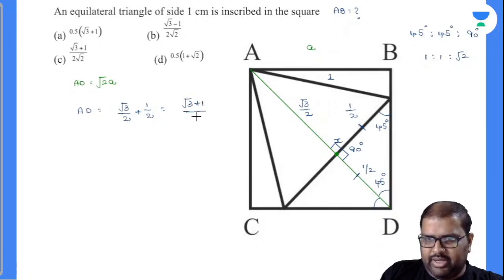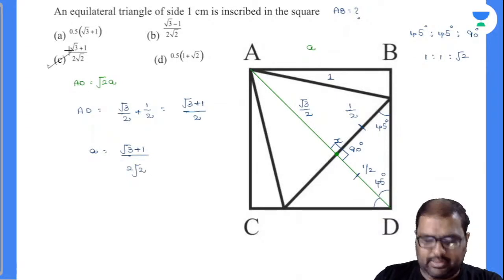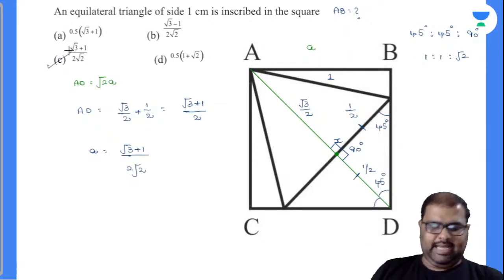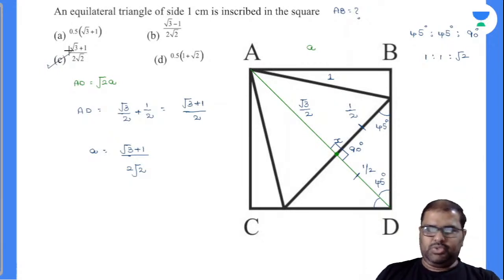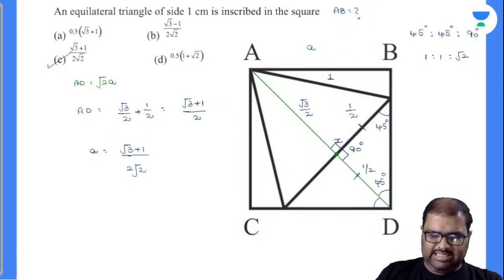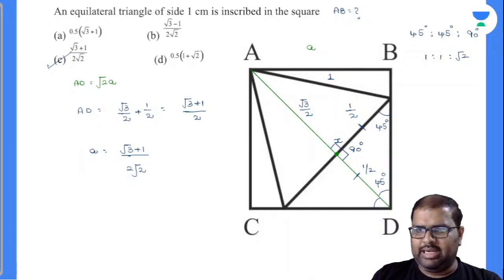Yes, Crystal, very good. Now how much is your AD? Root 2A. So automatically my A value will be equal to root 3 plus 1 divided by 2 root 2. And your option number C satisfies that. Perfectly done. Exactly. So don't try to take trigonometric identities. It will be a very tough task, right? Because you cannot remember each and every trigonometric identity that easily.